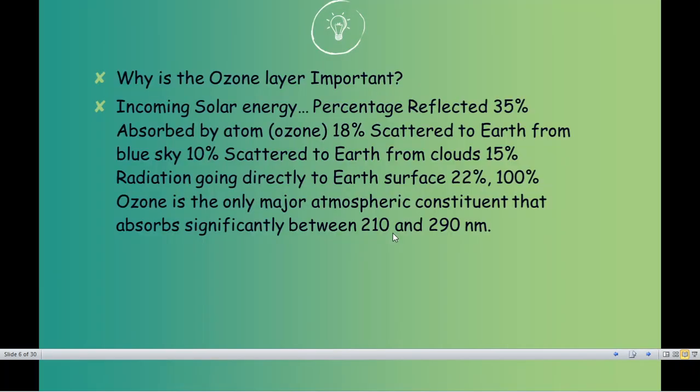And also at the same time you have to give me the answer to what I asked: why is it that a blue light, clean sky, that means a blue clean sky, will scatter only 10% of solar energy? On the other hand, if it's a cloudy region or there is cloud in your area, it will scatter 15% of radiation. It seems a little confusing. The reason is that if it's a blue sky or clear sky, it should of course scatter more energy, don't you feel? But it is the opposite, and the same is going to be answered by you people. So I need the answer. So till the next time we meet, you have to study hard.